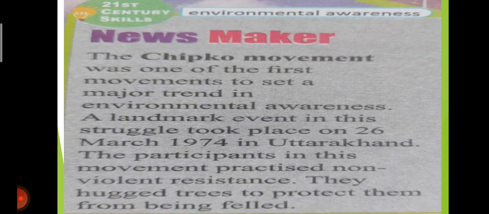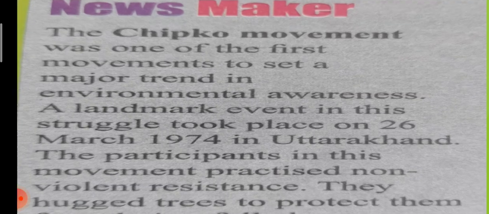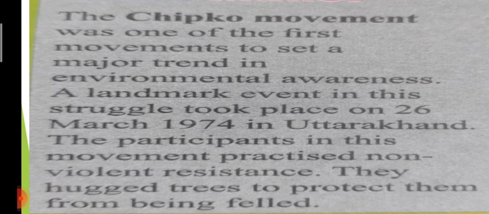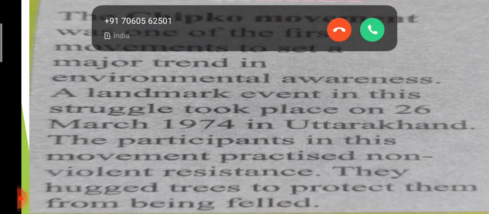Now, newsmaker. The Chipko movement was one of the first movements to set a major trend in environmental awareness. A landmark event in this struggle took place on 26 March 1974 in Uttarakhand. The participants in this movement practiced non-violent resistance. They hugged the trees to protect them from being felled.